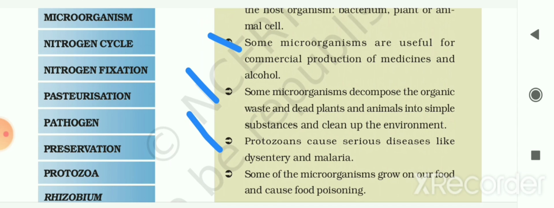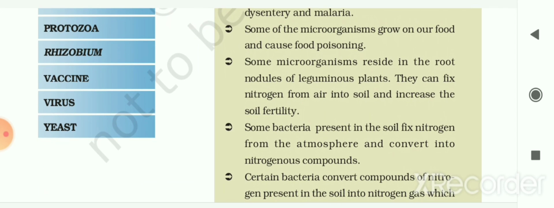Protozoa cause serious diseases like dysentery and malaria. Some microorganisms grow on our food and cause food poisoning. And some microorganisms reside in the root nodules of leguminous plants. They can fix the nitrogen from air into soil and increase the soil fertility.